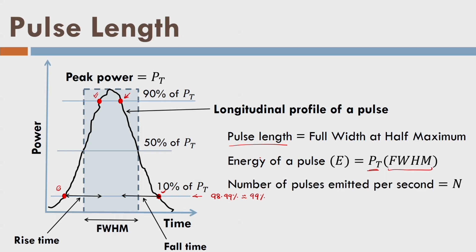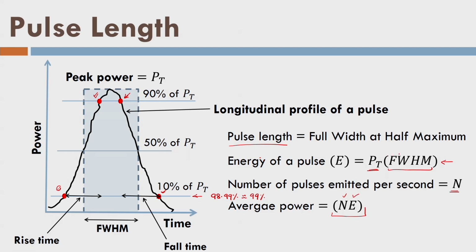So as I told already, short pulses are there. So we are triggering more than one pulse in a second. Suppose we trigger n number of pulses in 1 second, how much energy do I need to trigger n number of pulses? And each pulse has this much energy. So that is the average power I need in order to trigger n number of pulses, each having energy E.